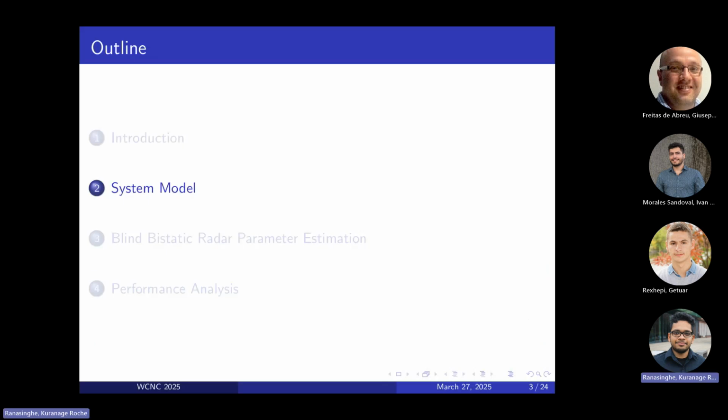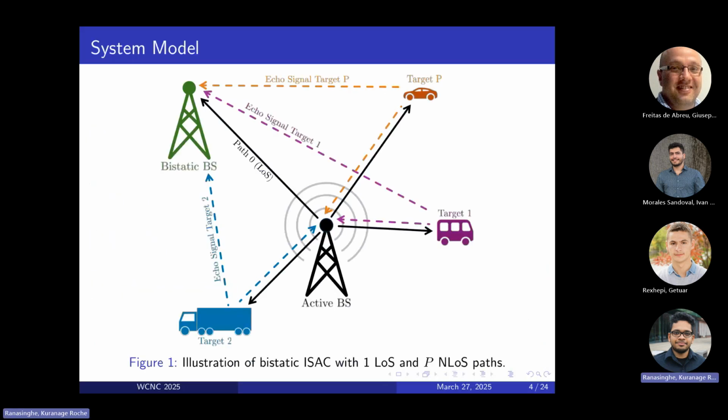Let's now jump into our system model. As I described before, we have an active base station transmitting signals, and a bistatic base station also receiving the transmitted signals. And of course, we have a bunch of targets in the surrounding present in the system. One nice thing here is that since we are working with OFDM, OTFS, and AFDM waveforms, what we're transmitting is actually communication waveforms.